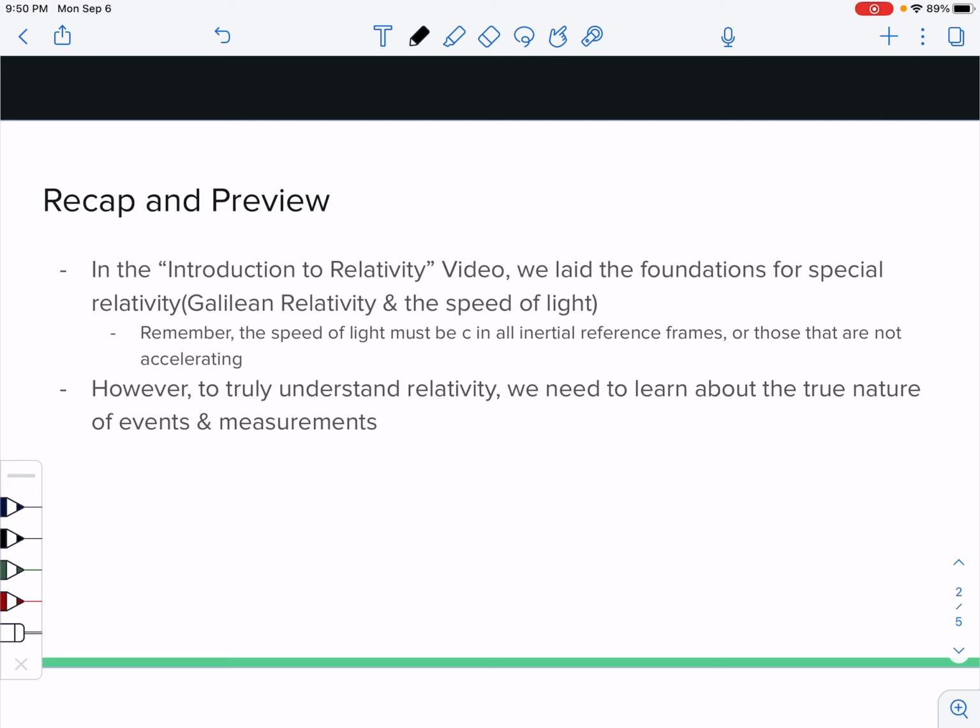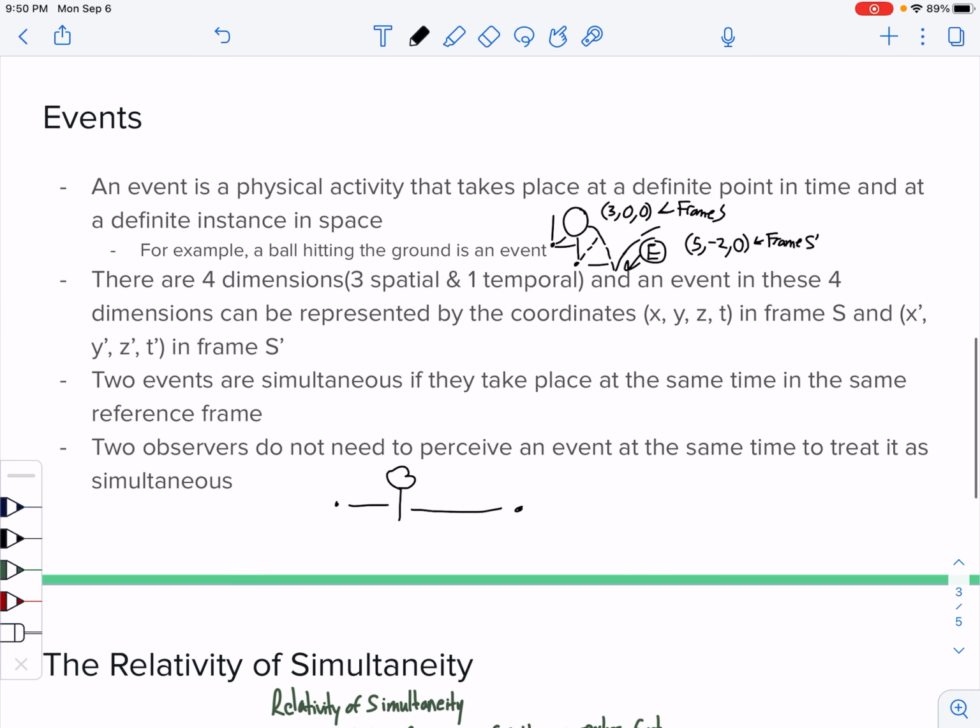In the introduction to relativity video, we laid the foundations for special relativity by introducing Galilean relativity, frames of reference, and the speed of light. Remember, the speed of light must be c in all inertial reference frames. c is approximately equal to 3 times 10 to the power of 8 meters per second. And inertial reference frames are those that are non-accelerating. However, to truly understand relativity, we need to learn more about the true nature of events and measurements.